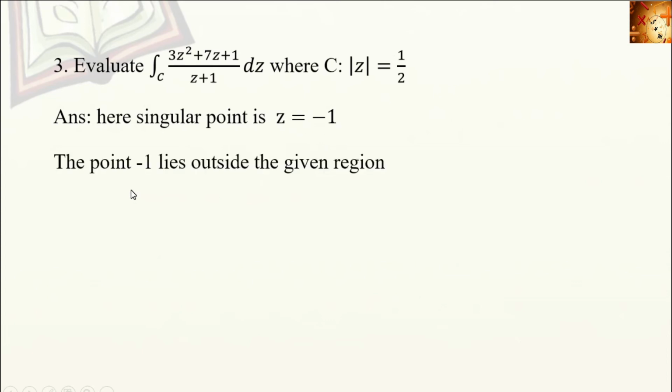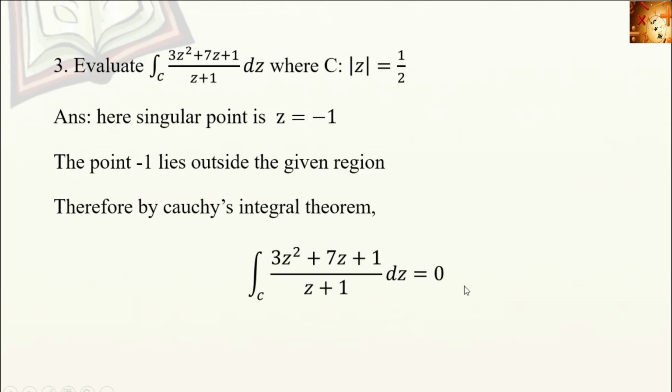And what about the point? The point lies outside the given region, because here the radius is 1 by 2, which is 0.5. So -1 lies outside the region. Therefore, the integral value will be 0 by Cauchy's integral theorem.